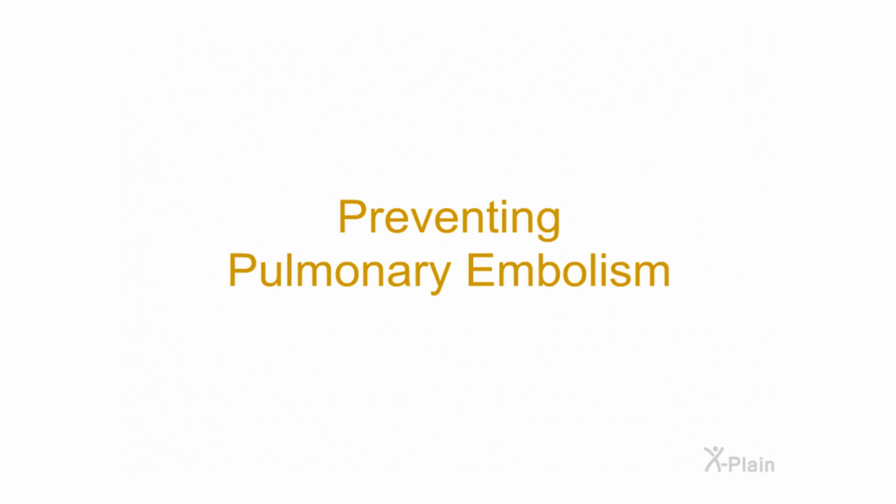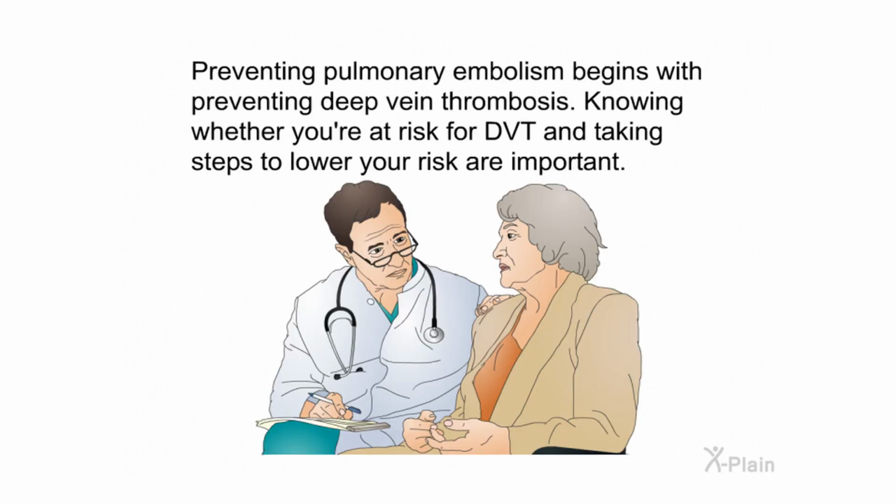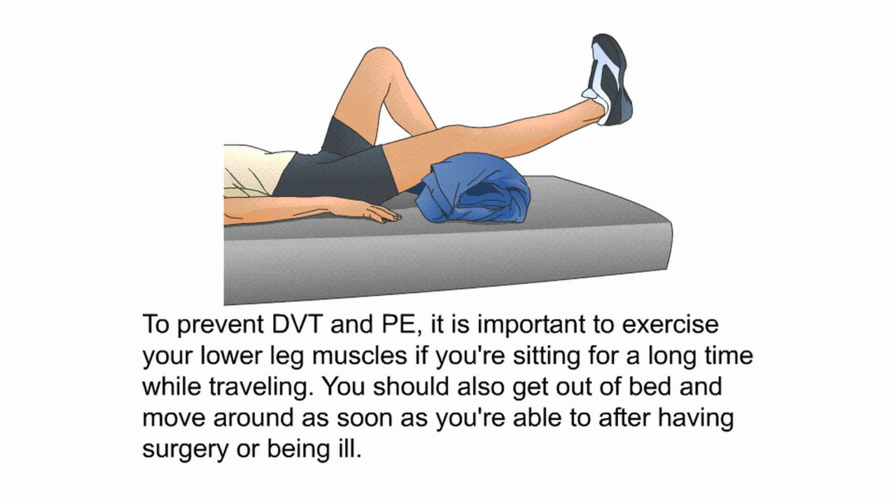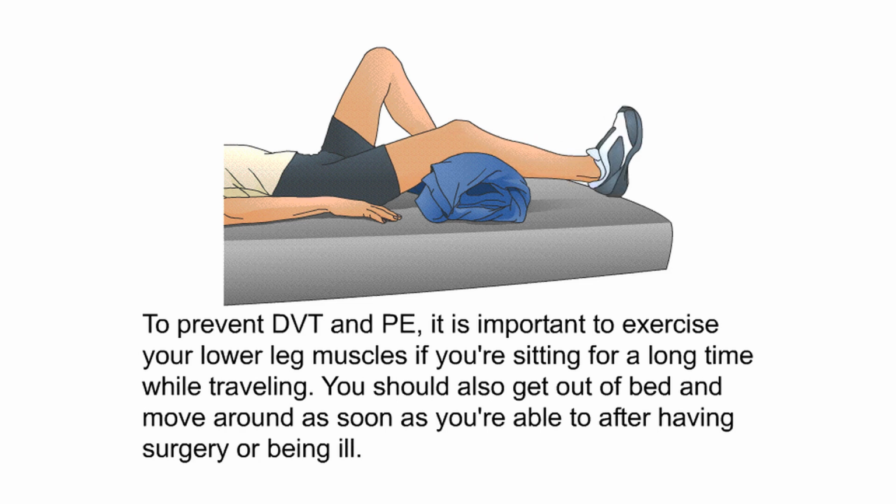Preventing pulmonary embolism. Preventing pulmonary embolism begins with preventing deep vein thrombosis. Knowing whether you're at risk for DVT and taking steps to lower your risk are important. To prevent DVT and PE, it is important to exercise your lower leg muscles if you're sitting for a long time while traveling. You should also get out of bed and move around as soon as you're able to after having surgery or being ill.